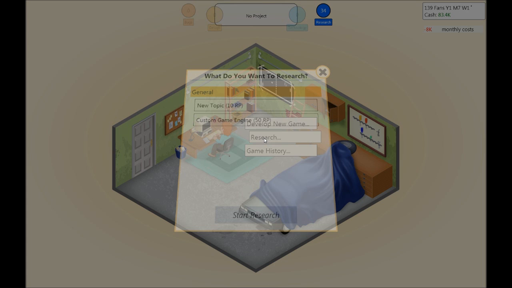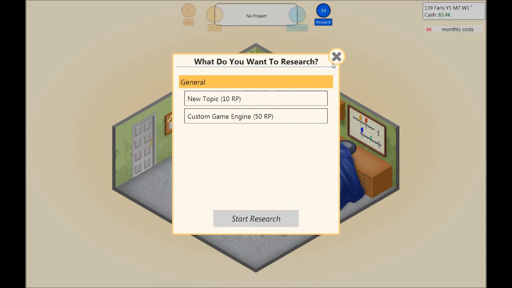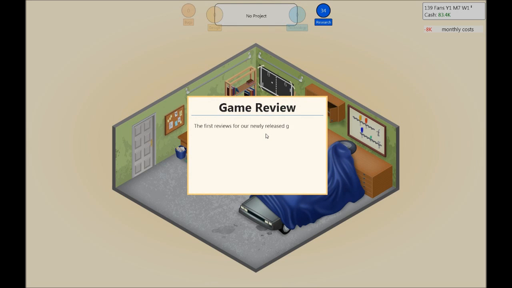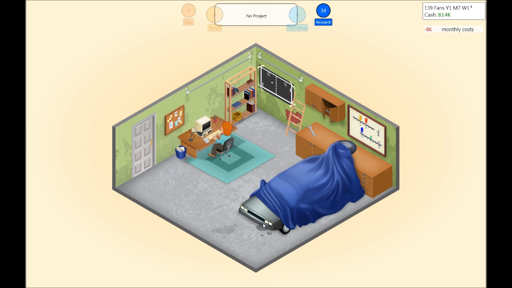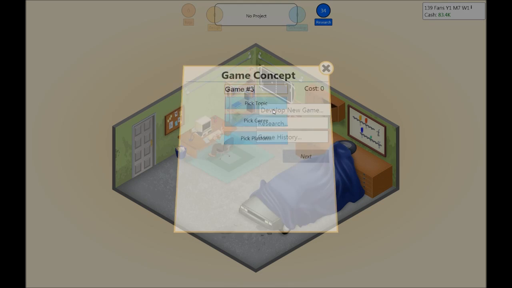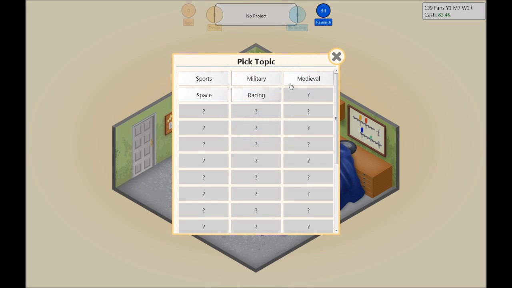So let's see, what is the research? Game engine 50. Let's see how they enjoyed our racing game. 7. 7. 5, yes. Nice experience. Well, it wasn't too bad, but it definitely has room for improvements. So let's keep going, shall we?